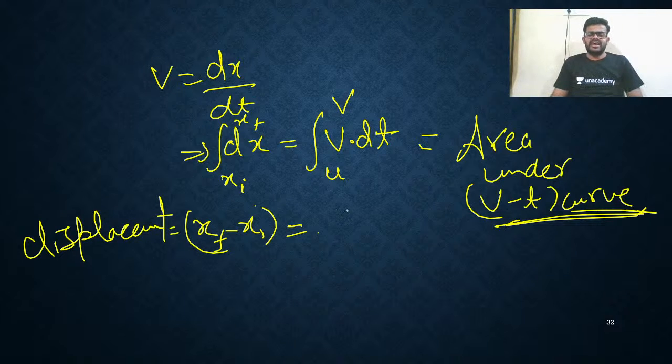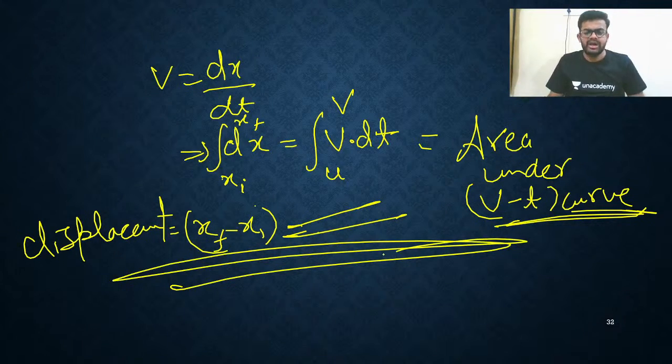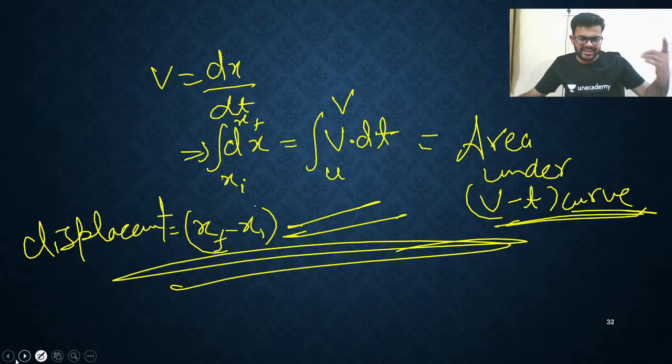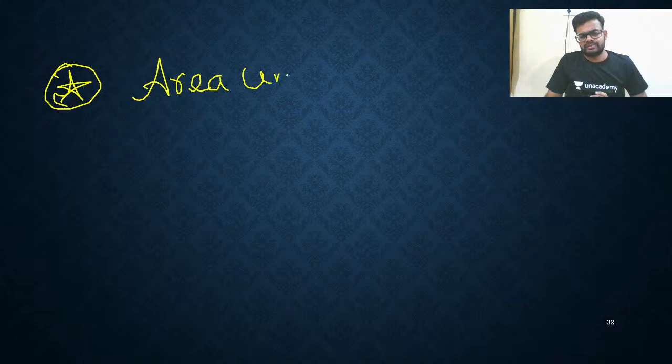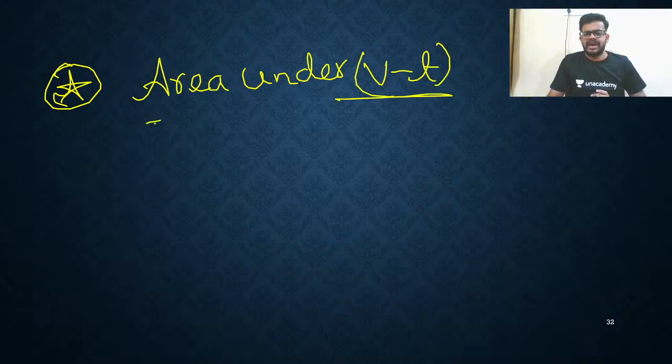So my dear friends, the area under the vt curve is called displacement. Remember, the area under the velocity time curve is called displacement. That's all. Okay. Let's talk about the next thing. First thing all of you got, just remember this point: the area under the velocity time curve gives displacement.